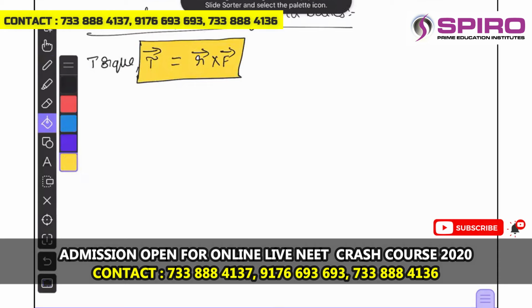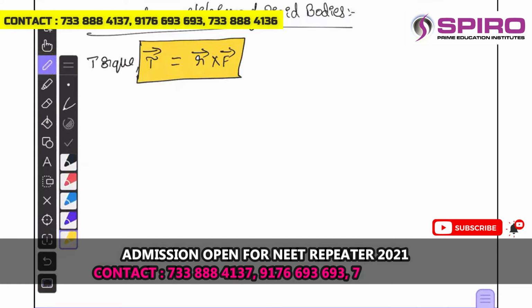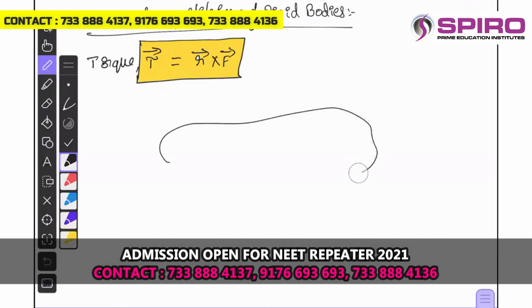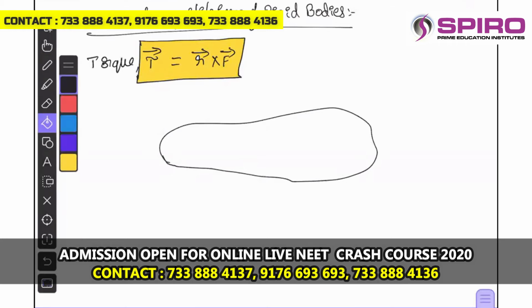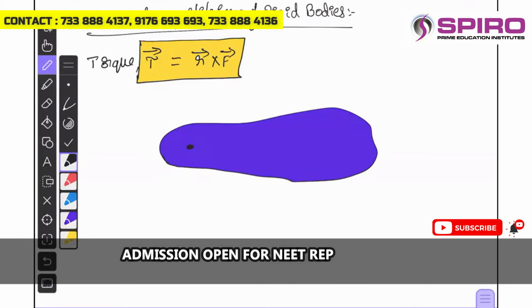To understand the very idea of the torque, let me consider a rigid lamina, right? Let us suppose this is a rigid lamina, and some point here is pivoted. Pivoted means it is fixed.